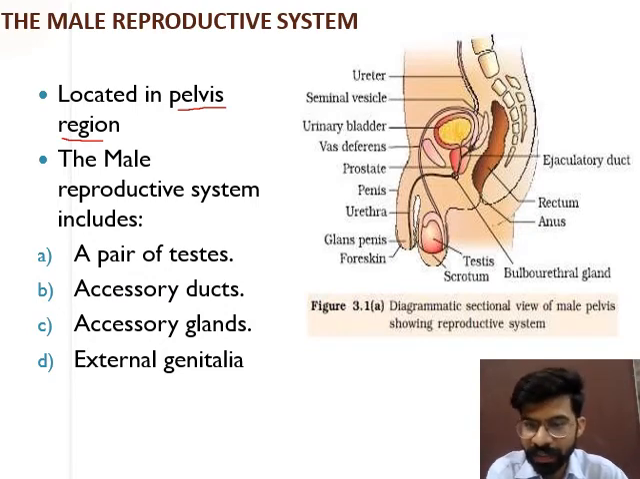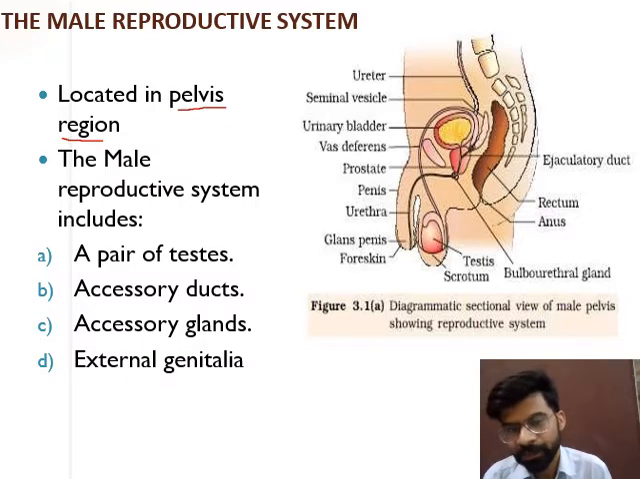And accessory glands. Accessory glands provide nourishment to the developing gametes. Then the external genitalia is required for the transfer of the male gamete into the female genital tract.